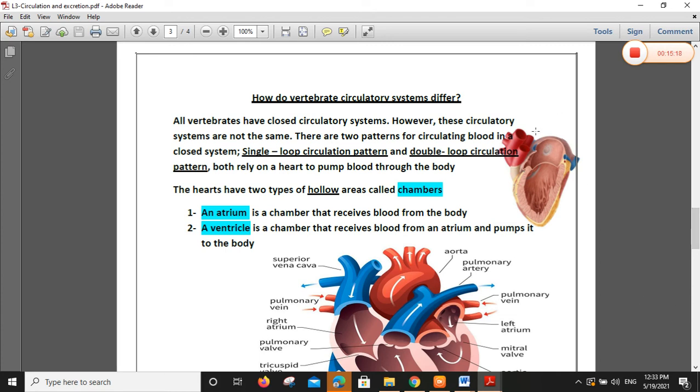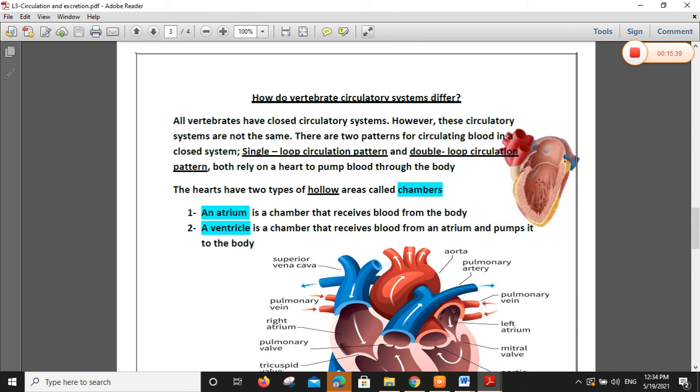Look at the heart, hollow, to allow blood in and out through the hollow muscular organ. We have two main rooms or chambers, up and down, upper and lower.